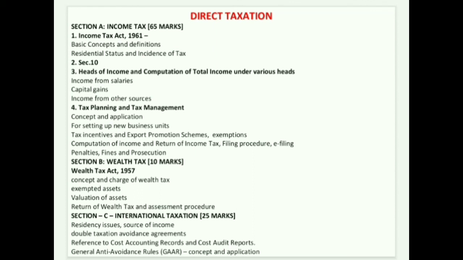Section C, international taxation, will be of 25 marks: residency issues, source of income, double taxation avoidance agreements, reference to cost accounting records and cost audit report, general anti-avoidance rule, concept and application. So for direct taxation, Section A income tax is 65 marks, wealth tax 10 marks and international taxation 25 marks.